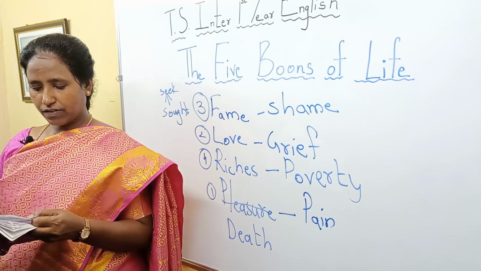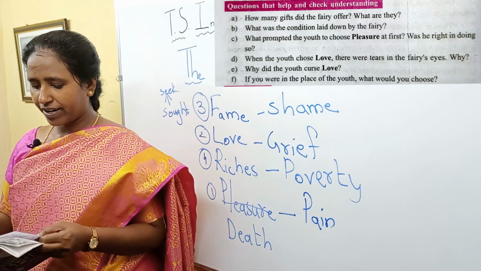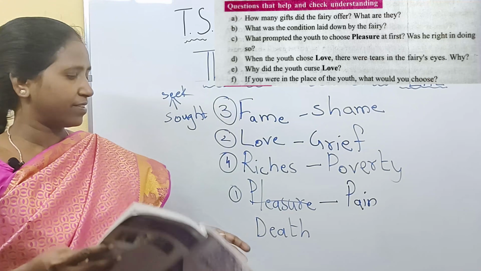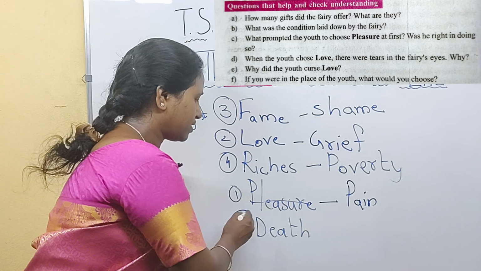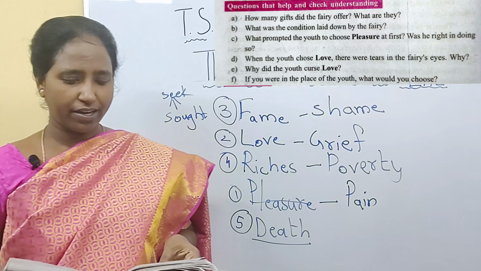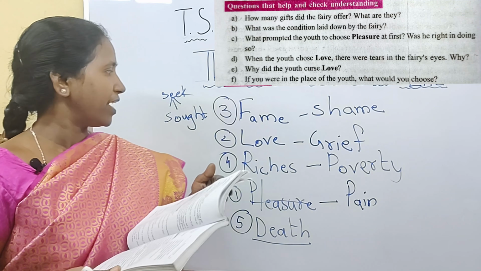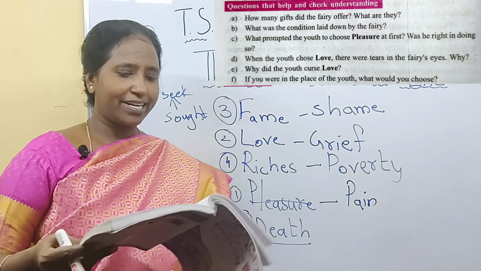On to the first question. How many gifts did the fairy offer? What are they? Yes, the fairy offered 5 gifts. This 5th one he didn't get, although the fairy offered 5 gifts. What are they? They are fame, love, riches, pleasure and death.